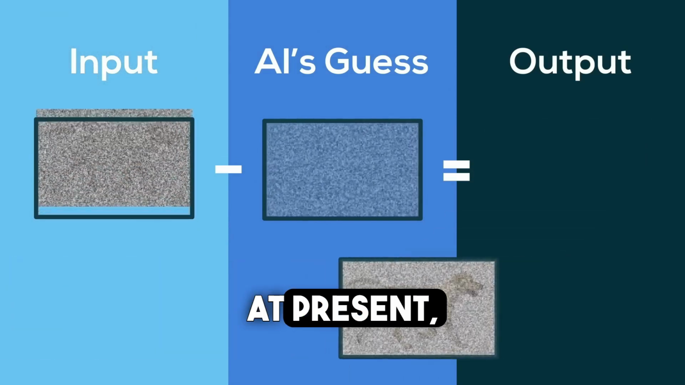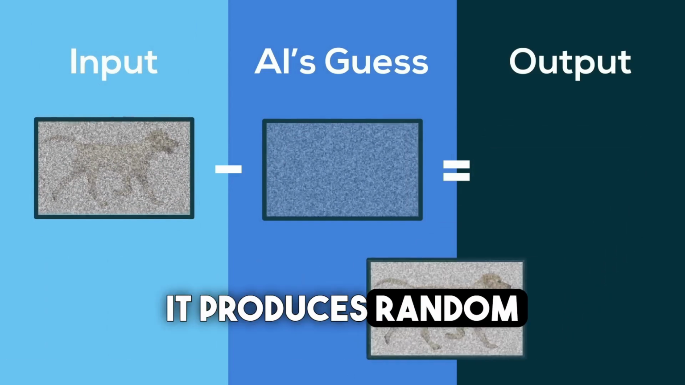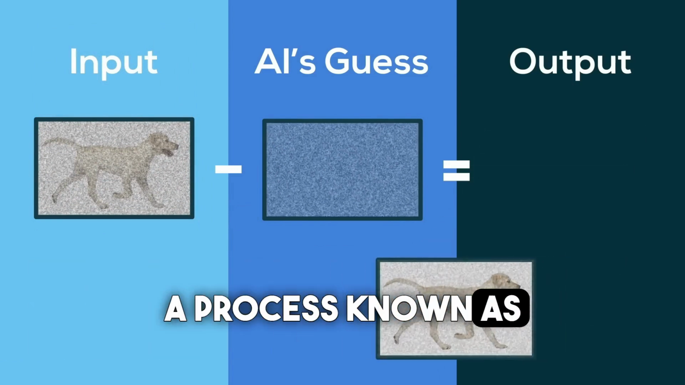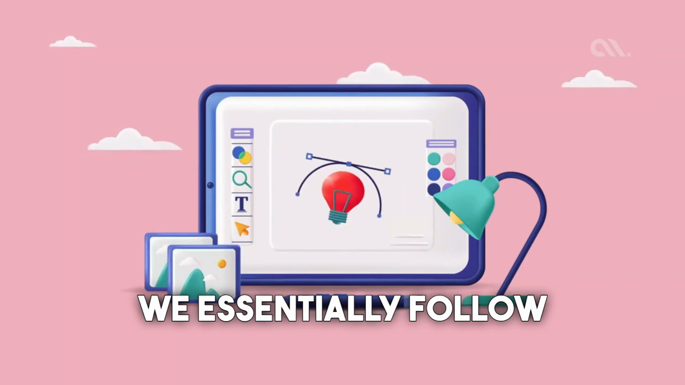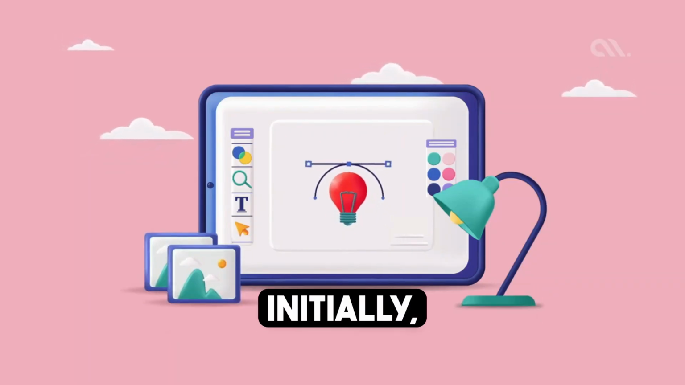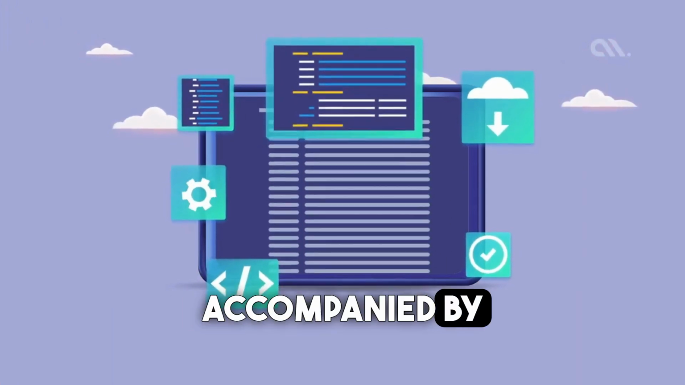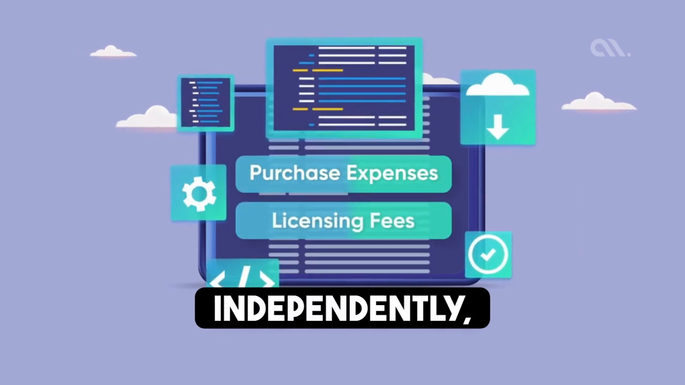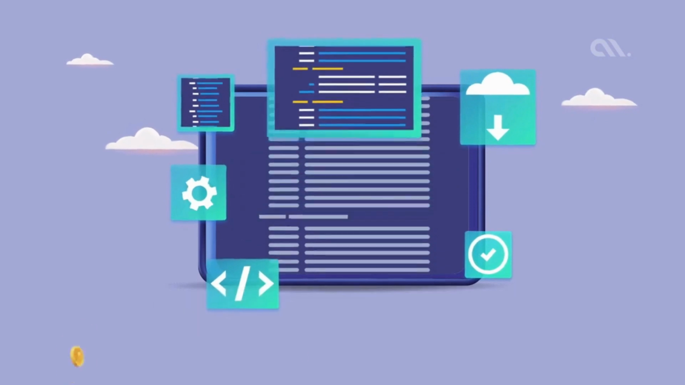However, at present, the AI lacks guidance on what type of image to generate. It produces random images. This is where the text prompt comes in, a process known as tokenization. To convert text into an image, we essentially follow the same procedure. Initially, we train a model using an extensive dataset of images accompanied by text embeddings describing the photograph. To undertake this task independently, we require terabytes of training data, a resource we lack.